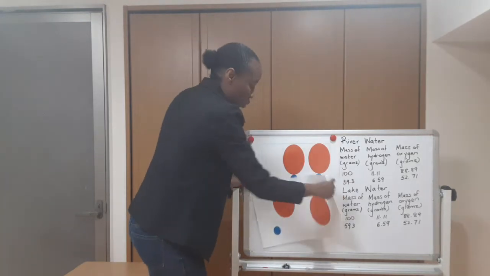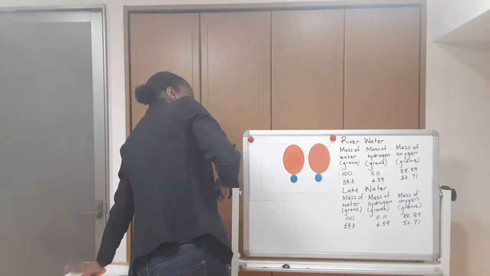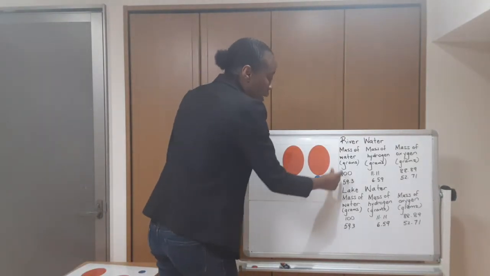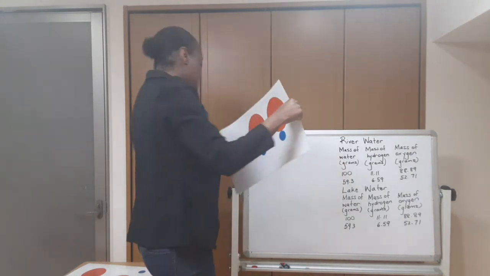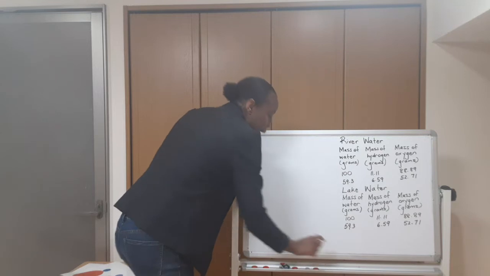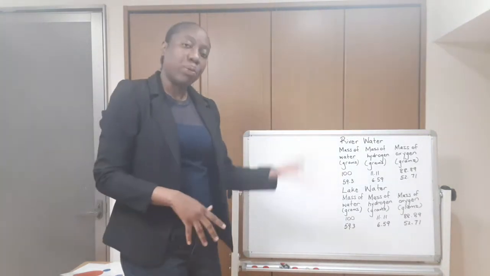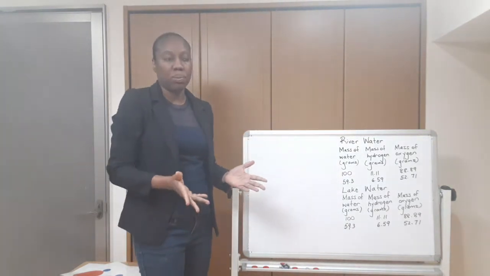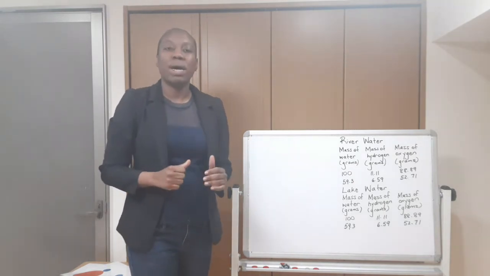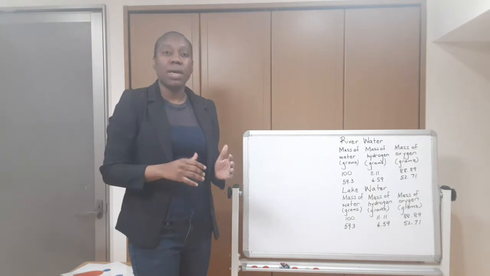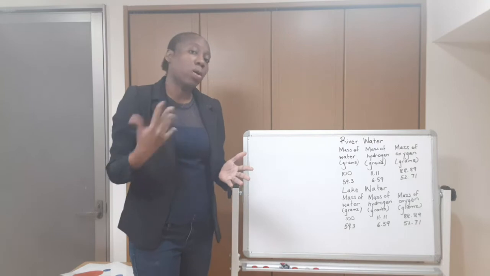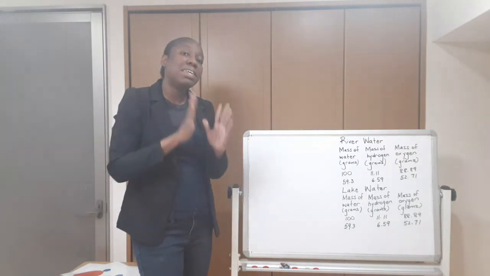Okay, so why is this important? Well, this is important because we are trying to determine if water is a compound and whether water is the same compound in river water and lake water. Alright, it was found out experimentally that if you pass electricity through water, it breaks down into simpler substances that are hydrogen and oxygen. So water is indeed a compound.